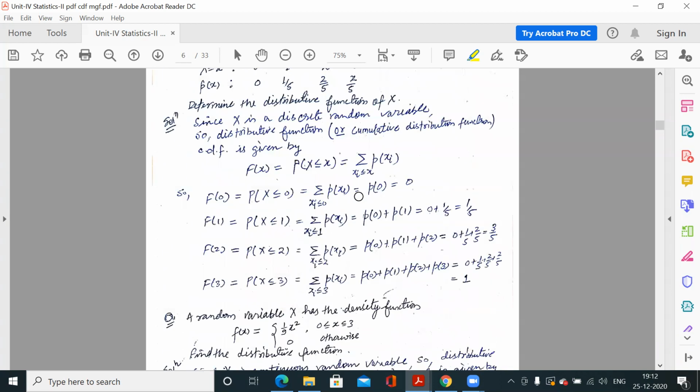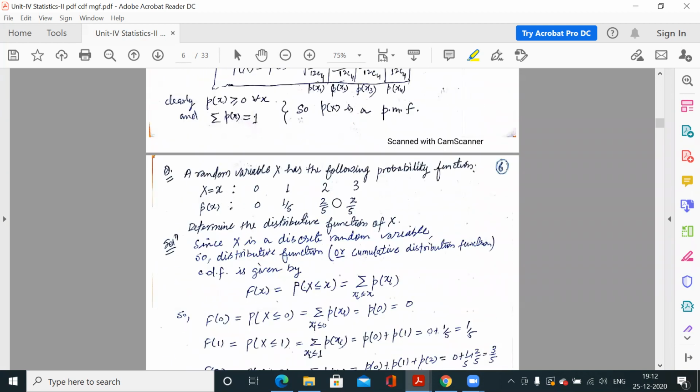If you remember, what is a probability distribution function? Suppose this is your variable x. The possible outcomes of an experiment are 0, 1, 2, 3, and with respect to each possible outcome you have the probability function 0, 1 by 5, 2 by 5, 2 by 5. So this function represents the probabilities for different possible outcomes of an experiment. Clear? So this is called a probability distribution.